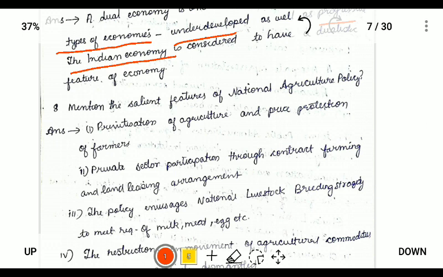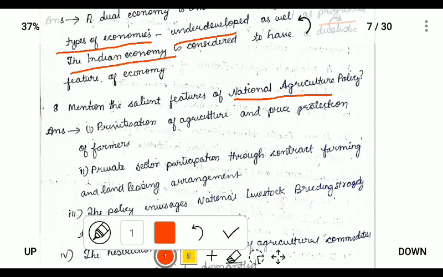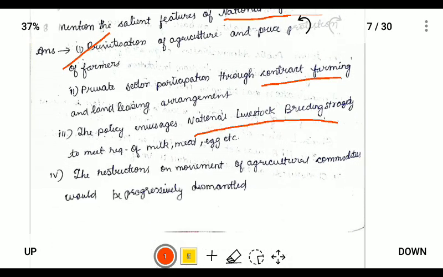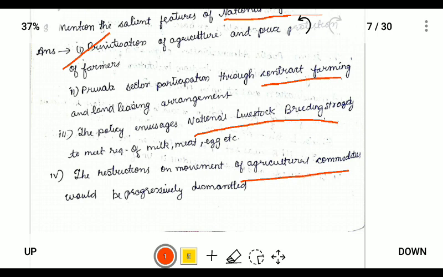The national agriculture policy is very important in terms of the farm laws. So first is privatization of agriculture and price protection, and private sector participation through contract farming and national livestock breeding strategy, and restriction on movement of agriculture commodities to be progressively dismantled.